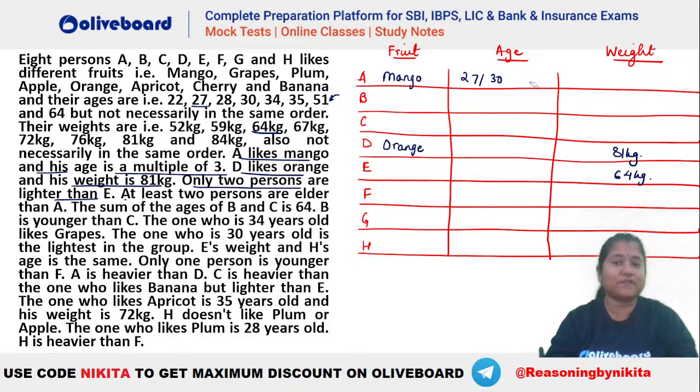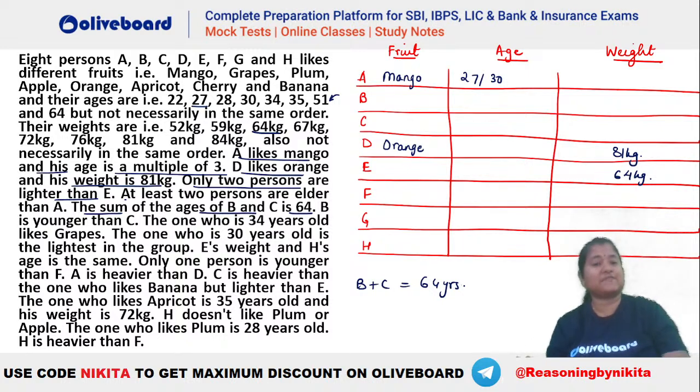So let's remove 51 from here. So A has to be either 27 years old or 30 years old. We will check that. Okay, let's move ahead. Then we have the sum of the ages of B and C is 64. So we know B plus C has to be 64 years, right? The sum of ages of B and C is 64 years.